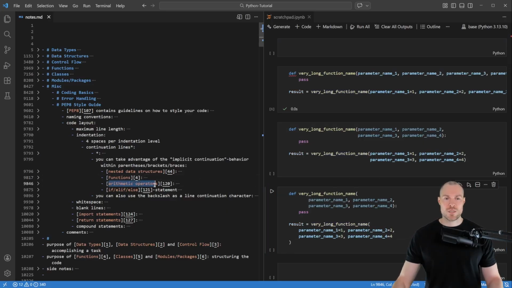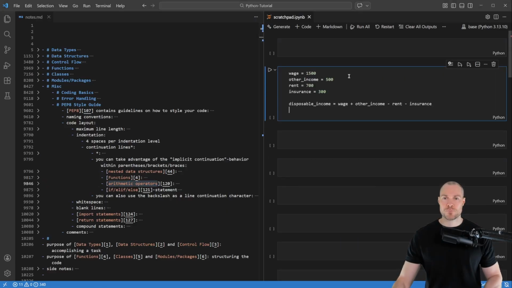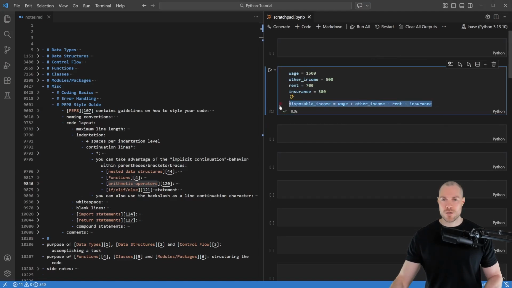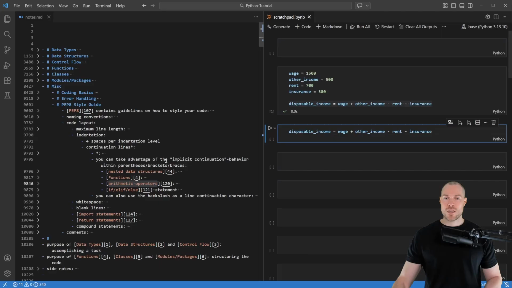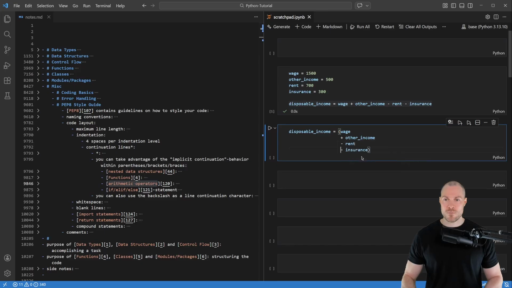Next, we have arithmetic operators. To demonstrate that, I've prepared this example calculation. Now let's see how we can use indentation in this case. Therefore, let's copy this line. And then, to take advantage of this implicit continuation behavior, we're going to put those variables into parentheses. Now to use indentation, the first approach that we can use is to simply align those variables vertically. So we're going to put those on a respective line. And then let's also indent the weight a little bit. So this is the first approach that you can take.